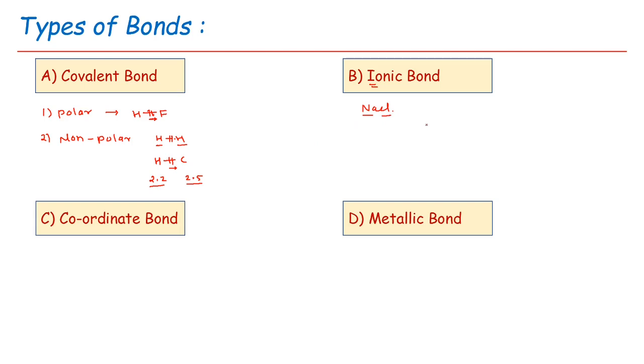In case of sodium, the energy level of electrons is at this point and the energy level of chlorine electrons is at this position. The electron in the sodium metal valence shell is completely transferred to the vacant orbital of the chlorine atom, forming Na plus ion and Cl minus ion. These two ions combine together by attractive forces and result in formation of ionic bond.